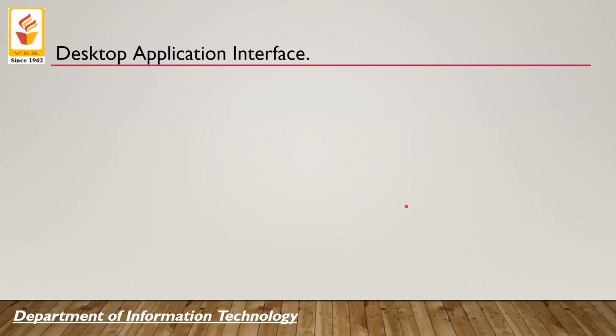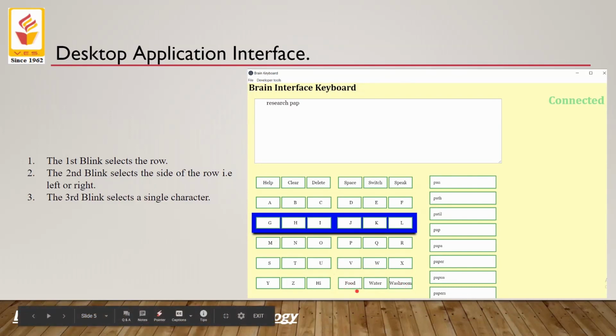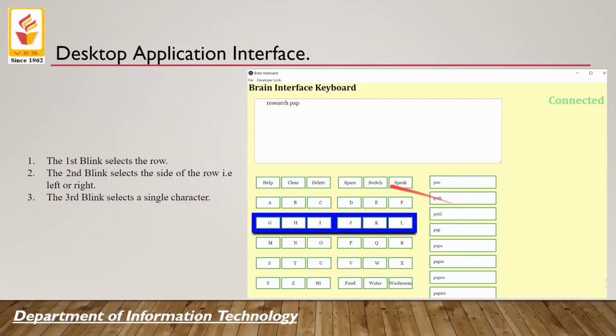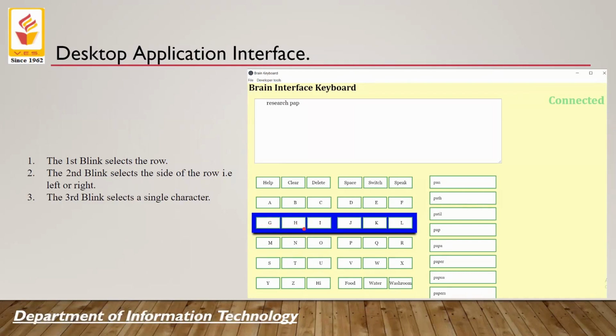Moving on. So the desktop application interface. On the desktop application, we have two columns and the alphabets are arranged in rows. There are certain help buttons, there are certain provisionary buttons, and there's a list which is generated as the person keeps on typing alphabets. There is also an indicator whether the application is connected to the hardware or not. So how it works is that on the first blink, the person is able to select the row. On the second blink, the person is able to select the side or the column. And on the third blink, the person is able to select which character in that particular row and that particular side the person wants to speak.